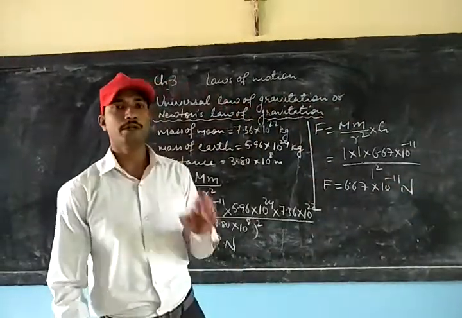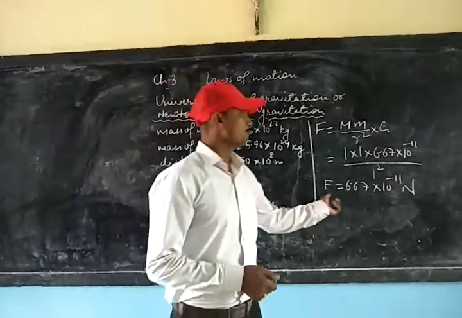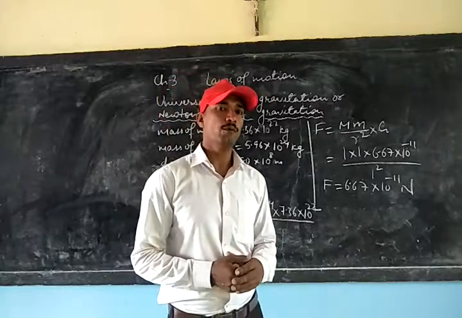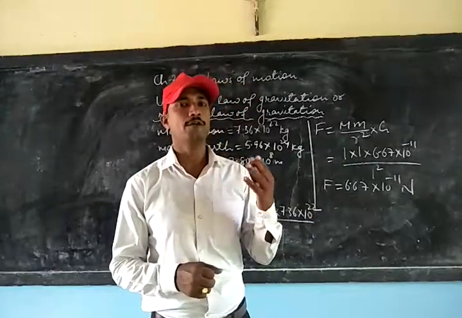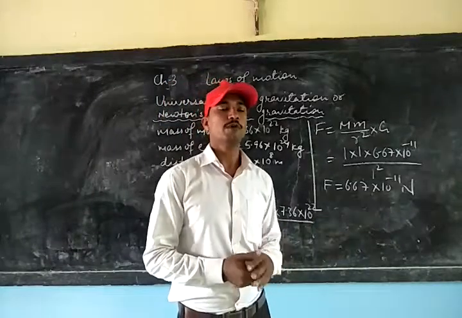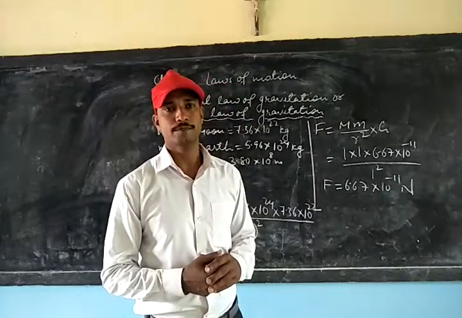Now you can see that for two ordinary bodies, the magnitude of the force is so small, and this is the reason why we don't find any effect produced by this force of attraction between two ordinary bodies.